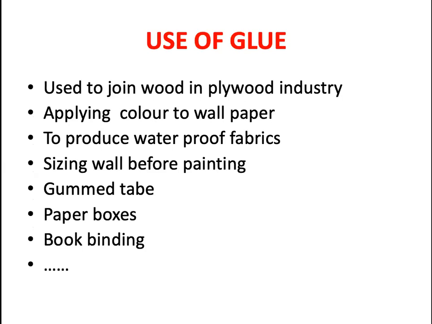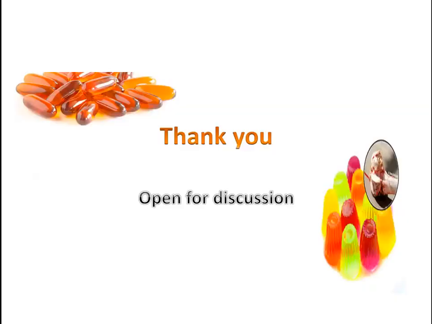Coming to the last topic, the uses of glue. Glue is used to join wood in the plywood industries. As I told you, glue is nothing but the crude form of gelatin. Then it is used in wallpaper, to color wallpaper, and for wall ceilings we use this glue. Then even the glues that we use for paper sticking and other things. So there are a lot of uses of glue. So this is the end of our today's topic on gelatin.